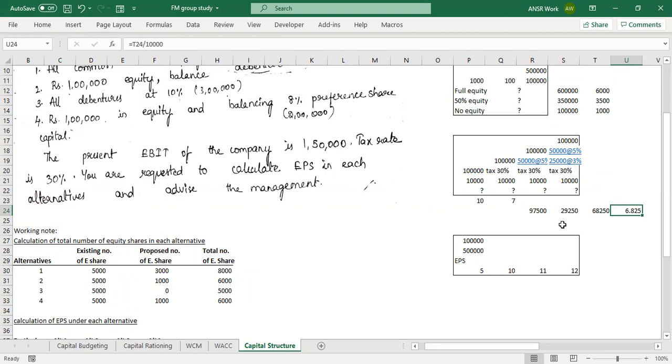I got it. So it is like 97,500. Then we have to apply 30% tax on 97,500, which comes around 68,250. Perfect. So if you divide by 10,000, then we get 6.825. Perfect. Anybody stuck anywhere?